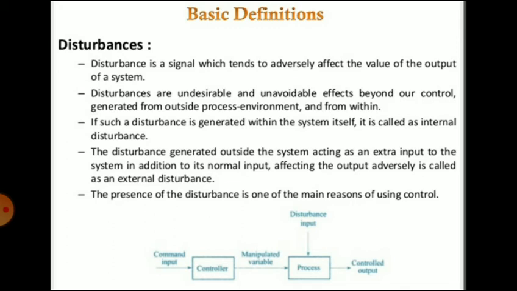So a disturbance within the system is called internal, and a disturbance outside the system is called an external disturbance. The presence of disturbance is one of the main reasons for using control. So to avoid those disturbances, you have to use control.